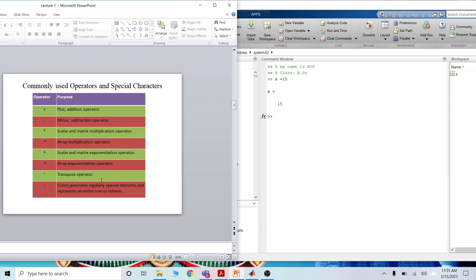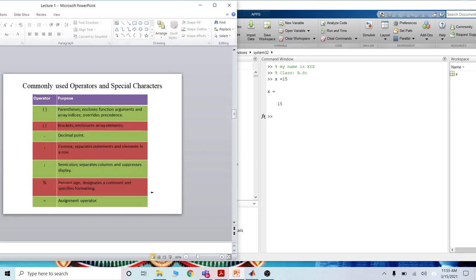Transpose, for the matrix transpose, is simply a dot or comma on the above. Colon generates regularly spaced elements and represents an entire row or column. I will show you the column also. Bracket, parenthesis, encloses function arguments and array indices, and overrides precedence.